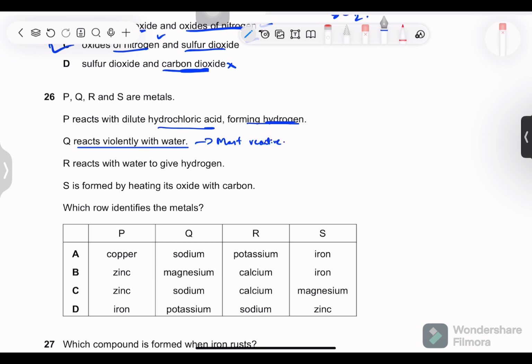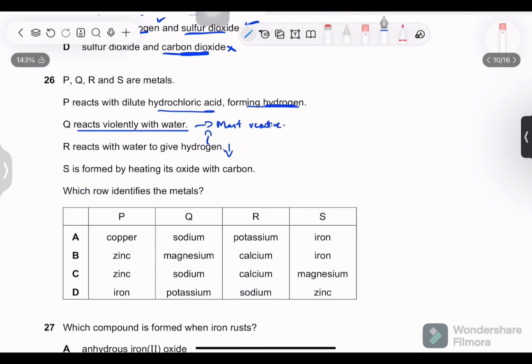You should know the reactivity series itself and the extraction of metals depending on the reactivity, their reaction: vigorous, slow, vigorous with hot, slow with cold. There should be a table which you should remember. R reacts with water to give hydrogen. This is less reactive than this.